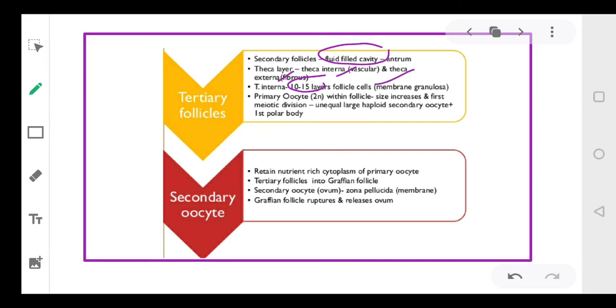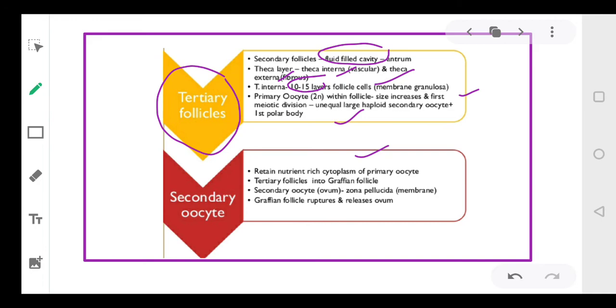Right? And the primary oocyte within the follicle increases in size and undergoes the first meiotic division, which is unequal, and it forms a haploid secondary oocyte and the first polar body, and now it is called a secondary follicle. Right?